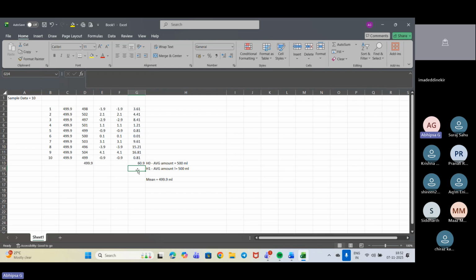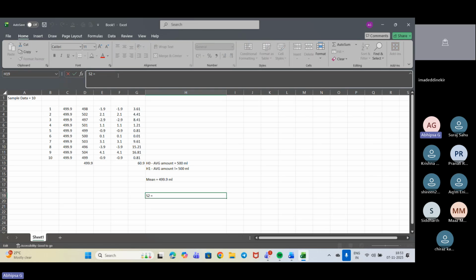Now we need to calculate the sample variance. What is the variance that we need to count? We need to calculate sample variance, which we do using S square. So I am just writing S2. How are we doing it? We divide this value, 60.9, by n minus 1. N, how many numbers? That is 10, minus 1, that is 9.